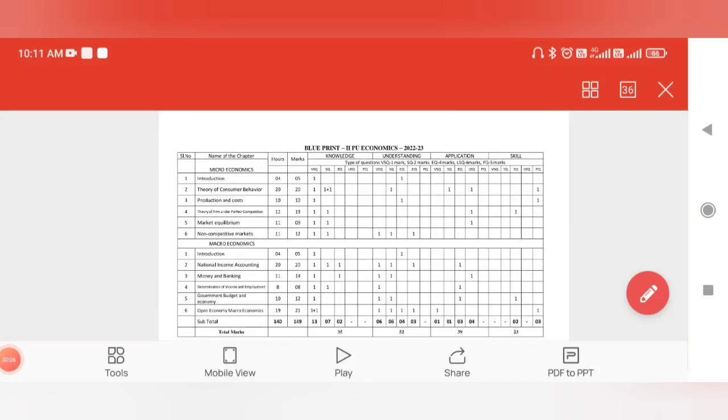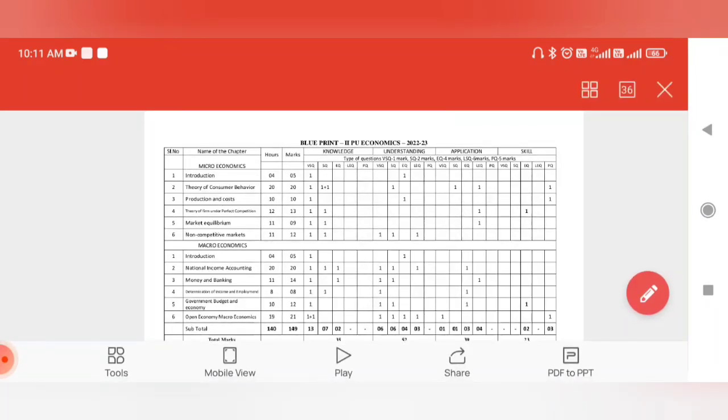This is the blueprint which we need to follow, because this is this year's blueprint. Every year is important and every year we have different situations, different scenarios, so we need to go as per the current year. Last year we had another situation.